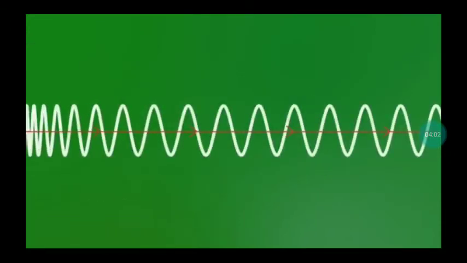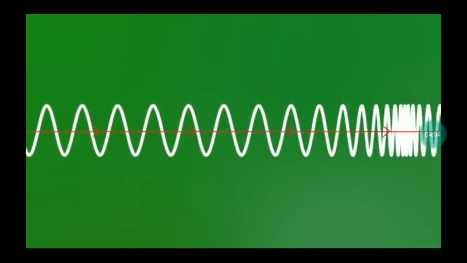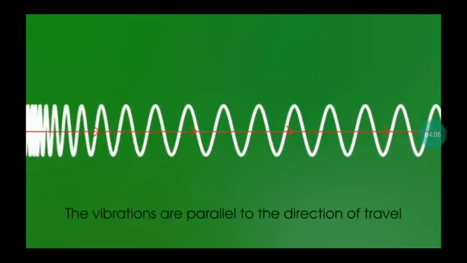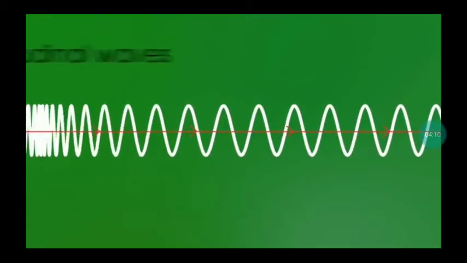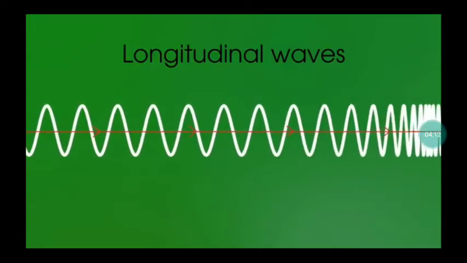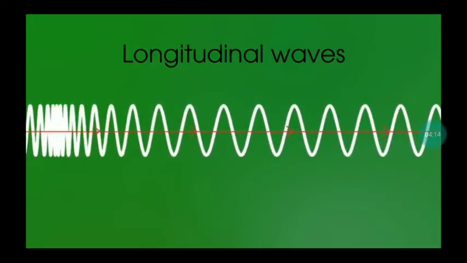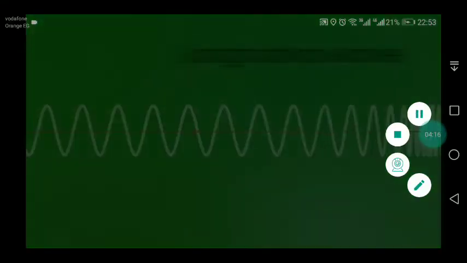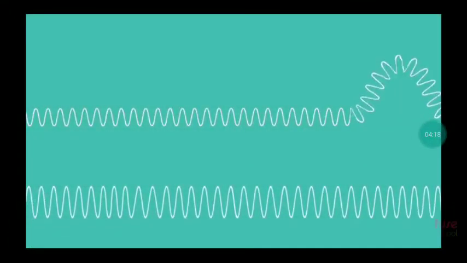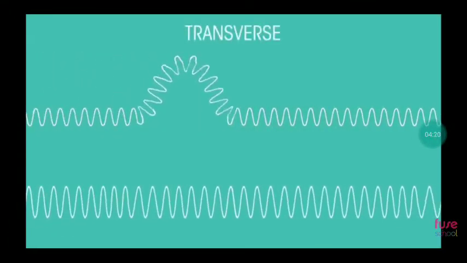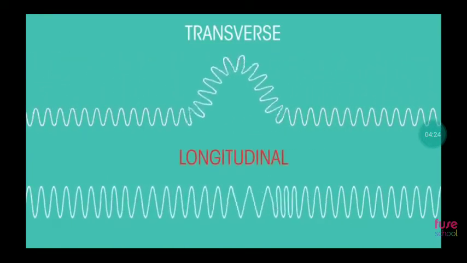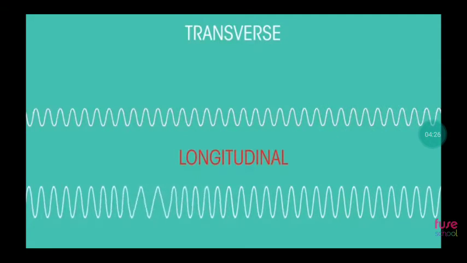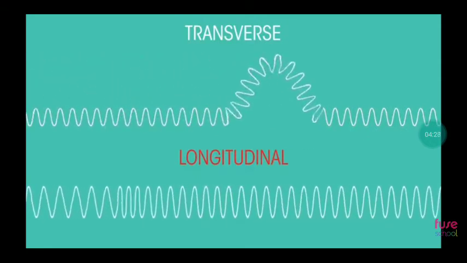The other type is called a longitudinal wave. The vibrations are parallel to the direction of propagation of the wave. Longitudinal waves consist of compressions and rarefactions. Once more, waves are classified into these two types: transverse and longitudinal waves.